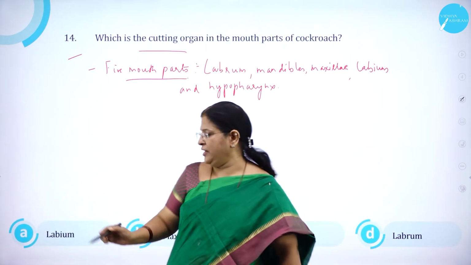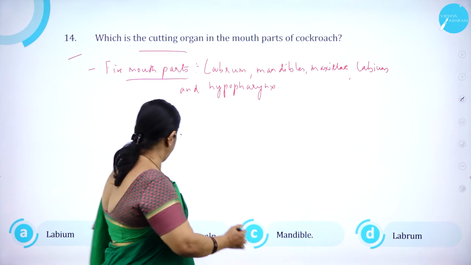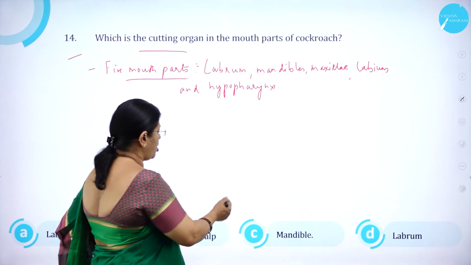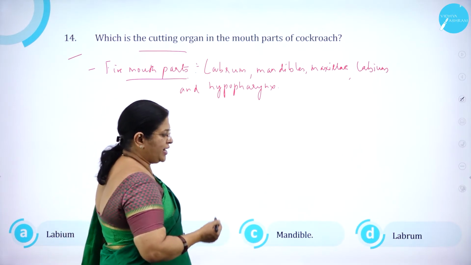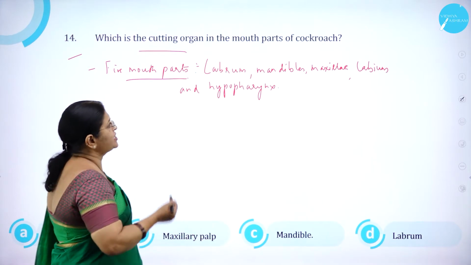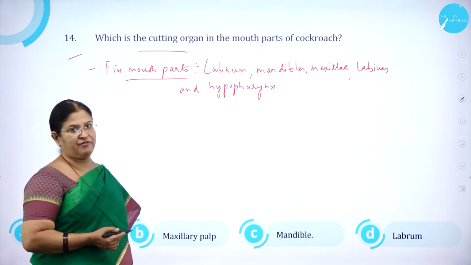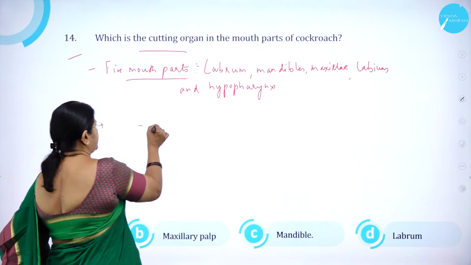Option A, labium. Option B, maxillary palp. Option C, mandible. And option D, labrum. As we know, the mouth parts of cockroach are very unique, and they are also called as what?